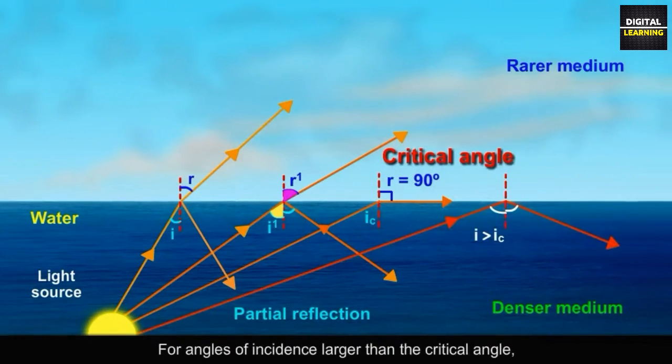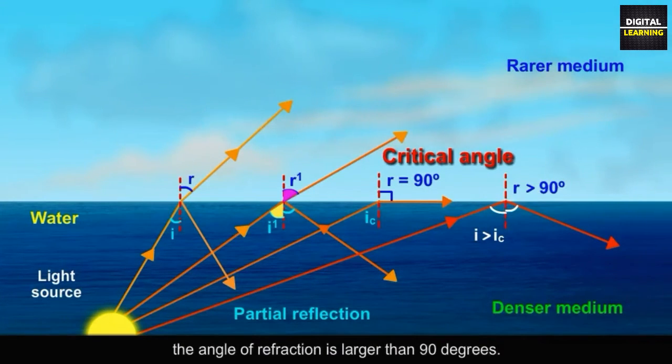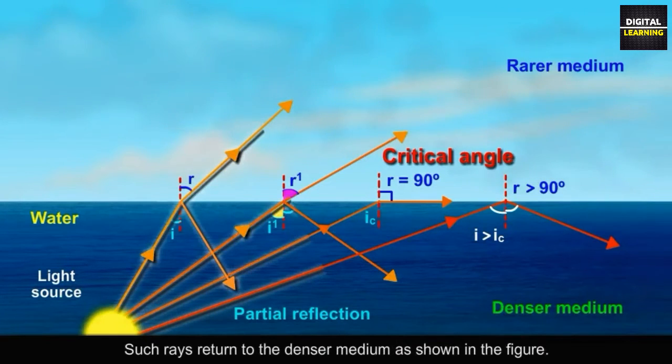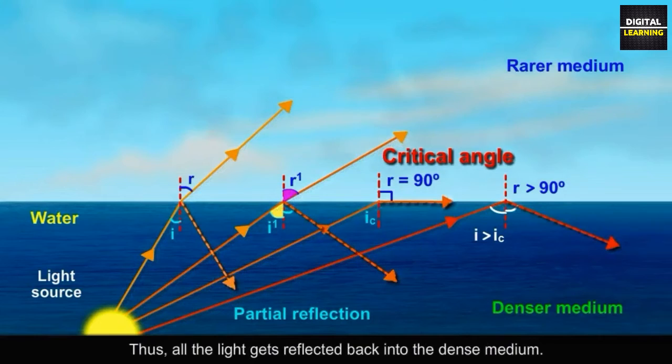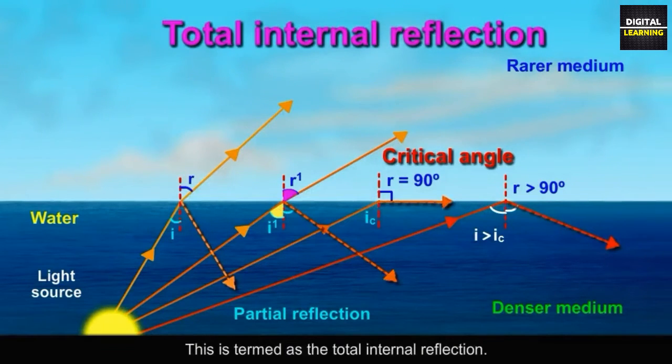For angles of incidence larger than the critical angle, the angle of refraction would be larger than 90 degrees. Such rays return to the denser medium as shown in the figure. Thus, all the light gets reflected back into the dense medium. This is termed as total internal reflection.